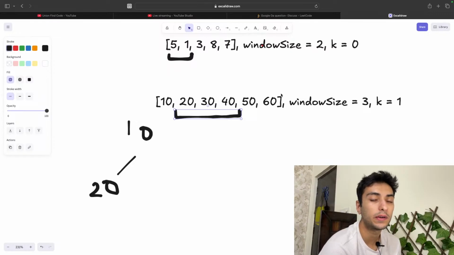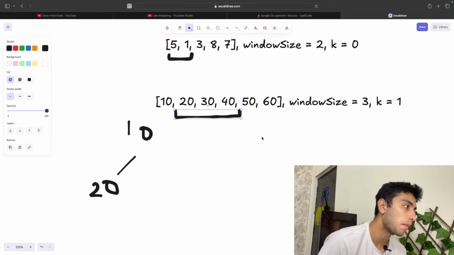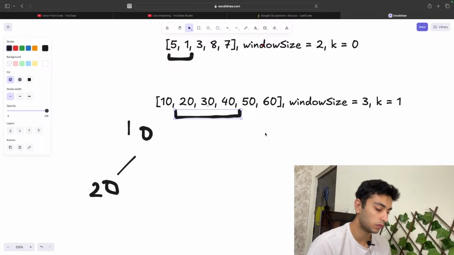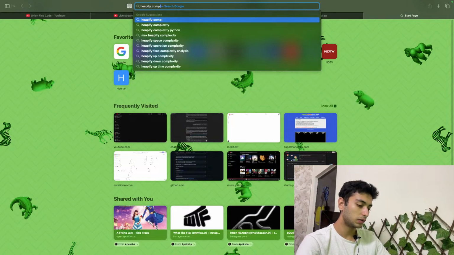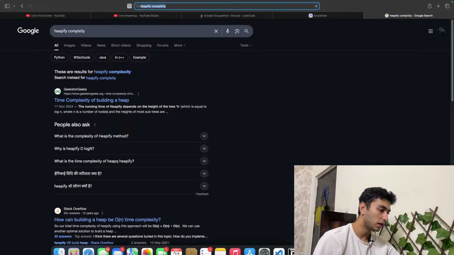If I create a new priority queue each time, then wait, heapify complexity.